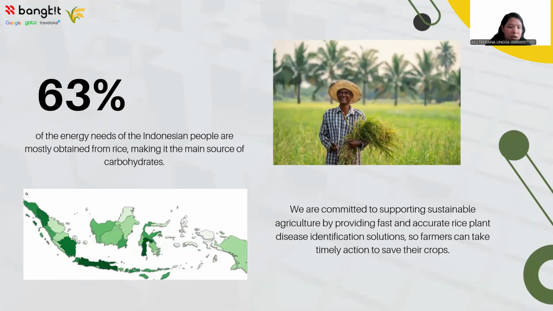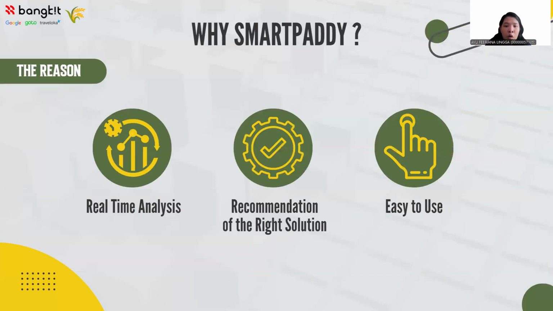63% of the energy needs of the Indonesian people are mostly obtained from rice, making it the main source of carbohydrates. We are also committed to supporting sustainable agriculture by providing a fast and accurate rice plant disease identification solution, so farmers can take timely action to save their crops. Why SmartPaddy? SmartPaddy has real-time analysis, has a recommendation of the right solution, and is also easy to use for farmers who may not understand technology.